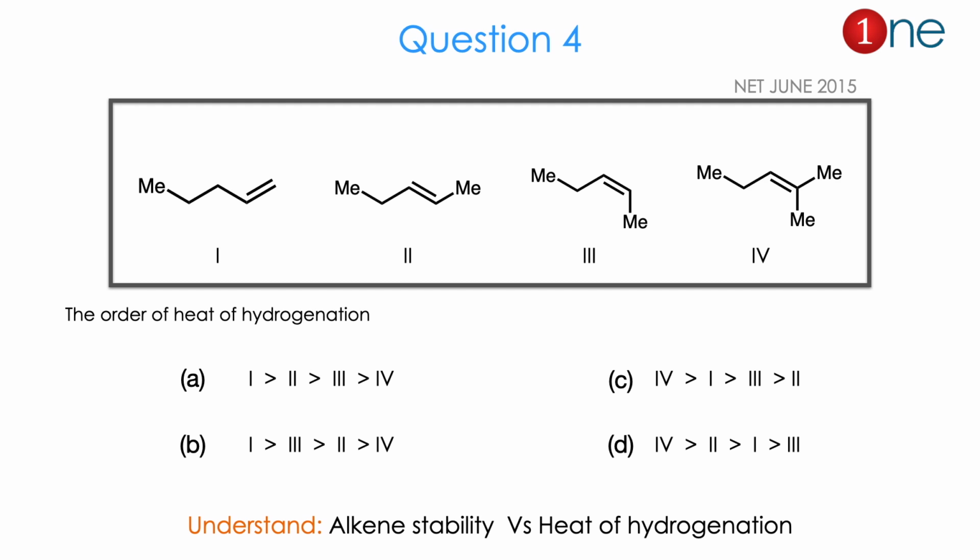So from the structures and the question of hydrogenation, you might realize the question is really about alkene stability, the substitution and the heat of hydrogenation. The answer is B. Let us see how.